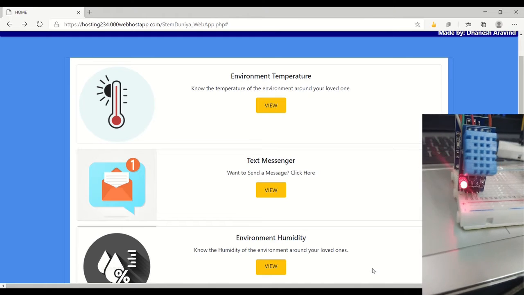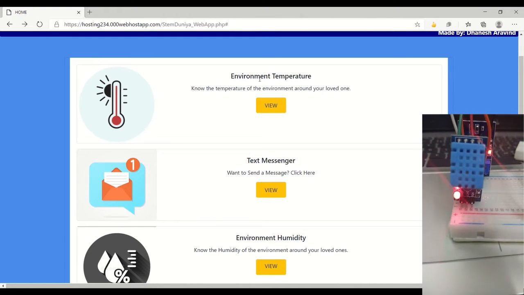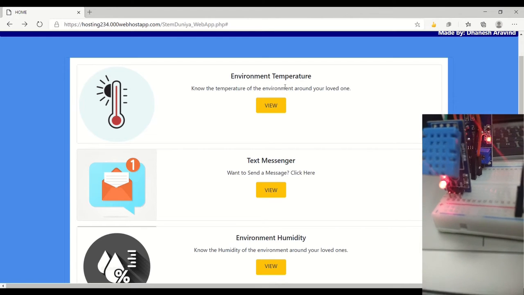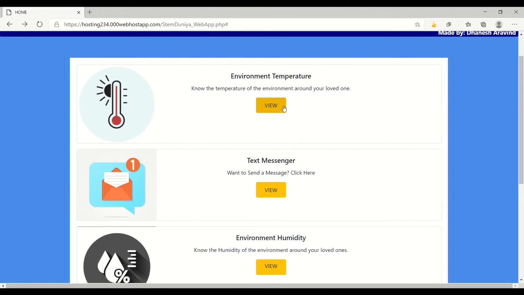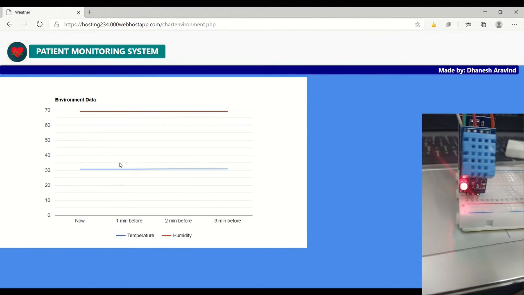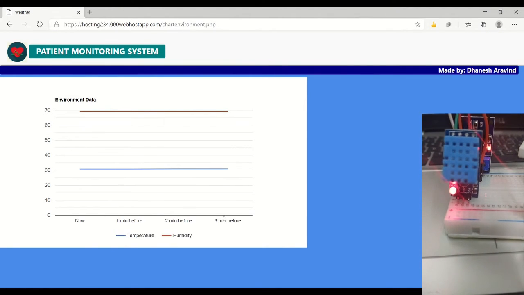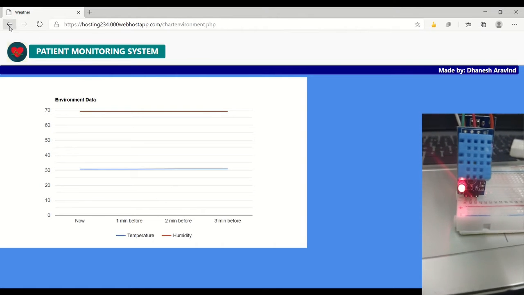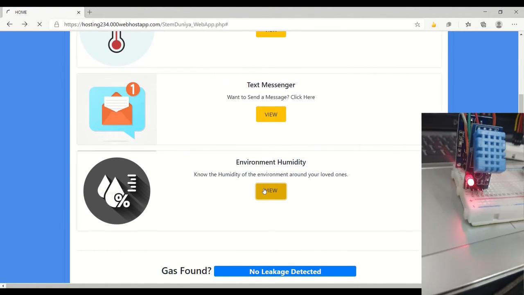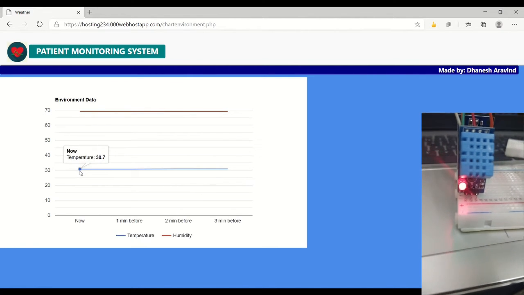From the DHT11, we obtain the temperature around the person as well as the humidity. Both the data obtained from the DHT11 are shown in the form of a chart. There are 4 different time periods. Both the temperature and the humidity values are shown in the same chart.